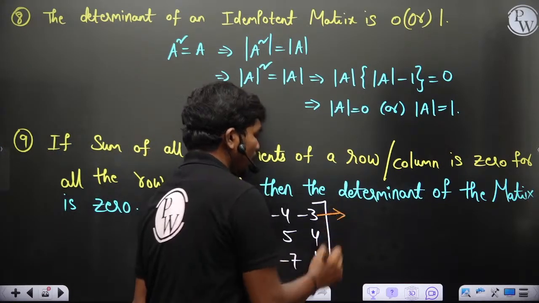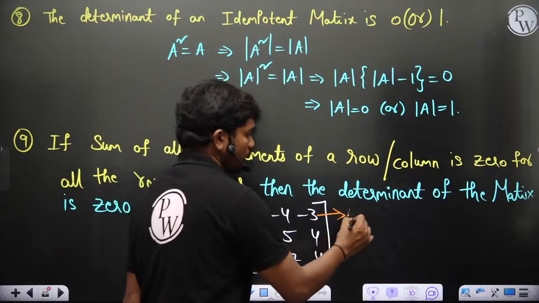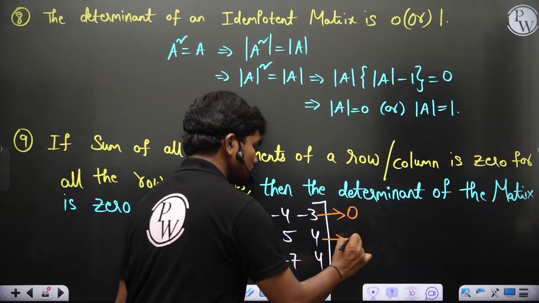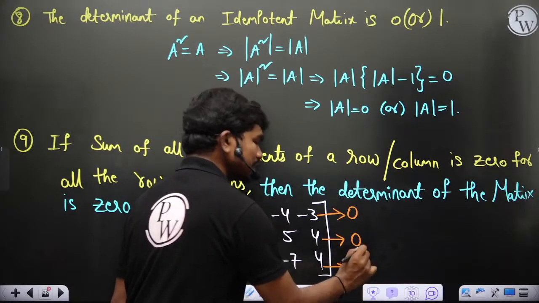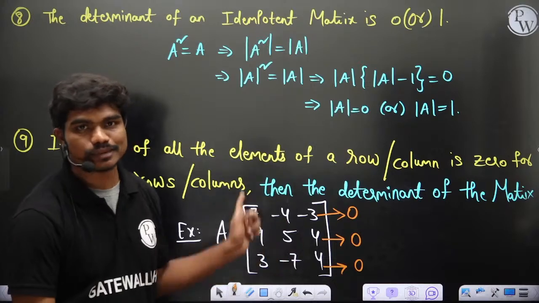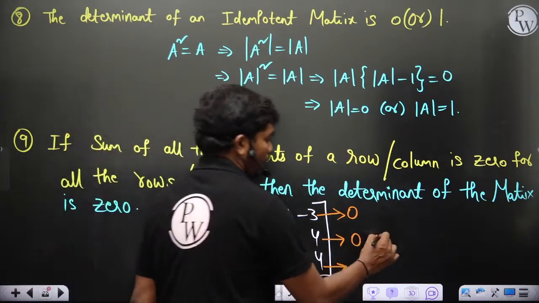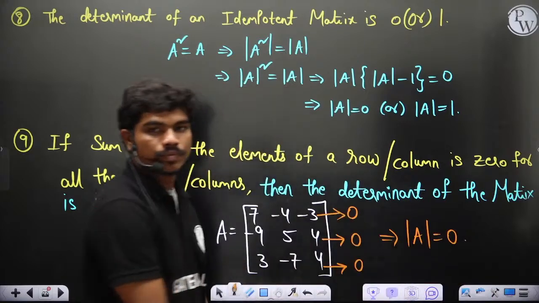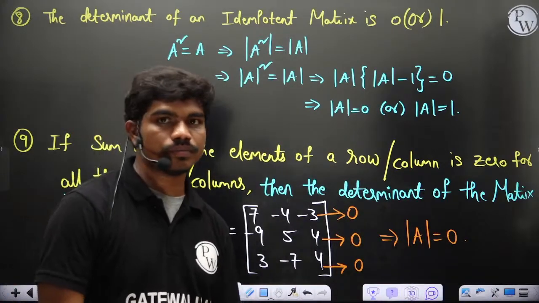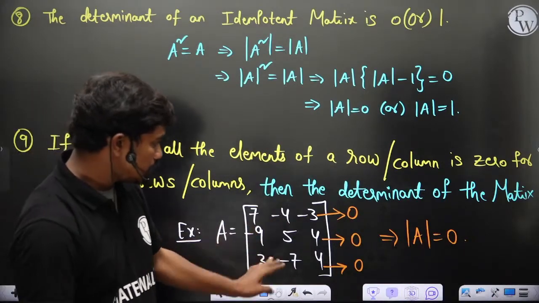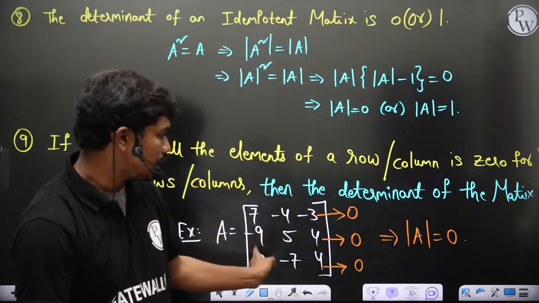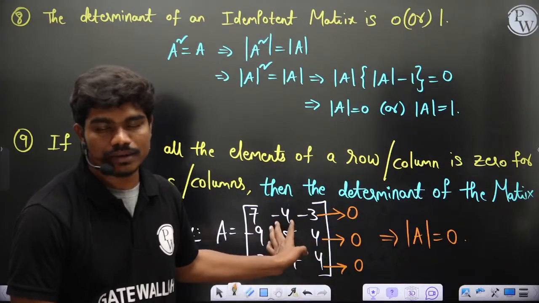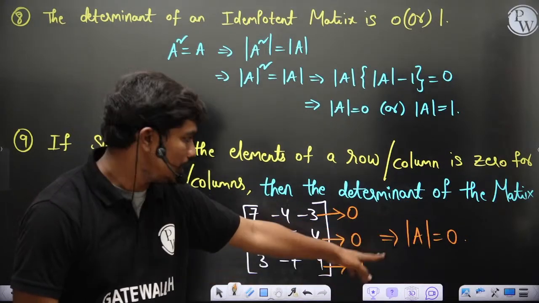The sum of elements in this row is 0, the sum of elements in this row is also 0, and the sum of elements in this row is also 0. Then ultimately this matrix has a determinant equal to 0. Clear to all of you? You need not actually calculate the determinant. Just by looking, since the sum of elements of each row is 0, definitely it has 0 determinant.